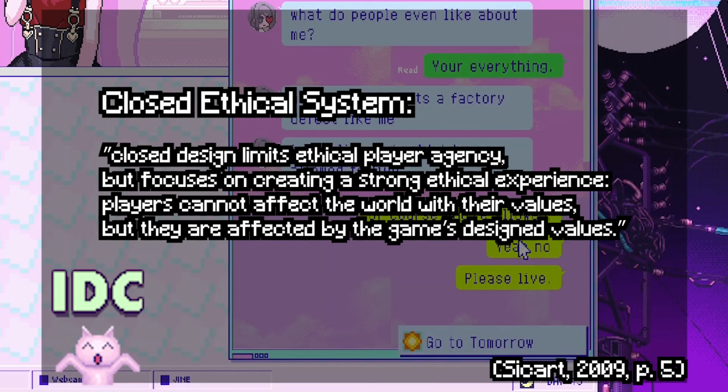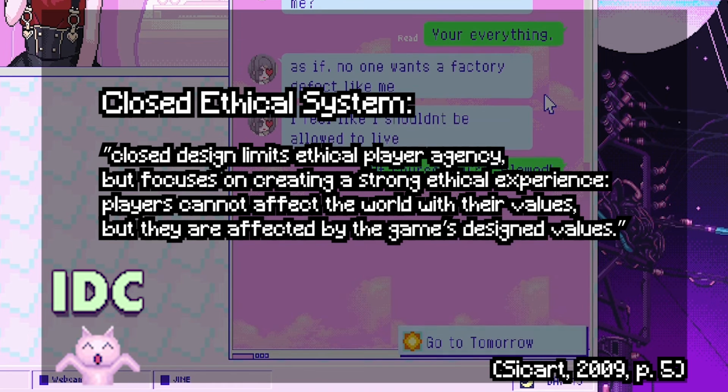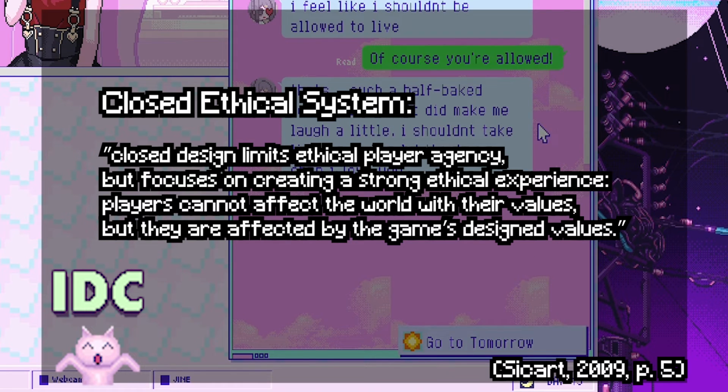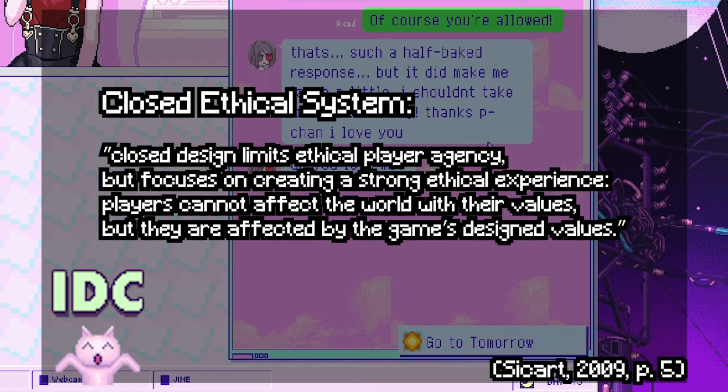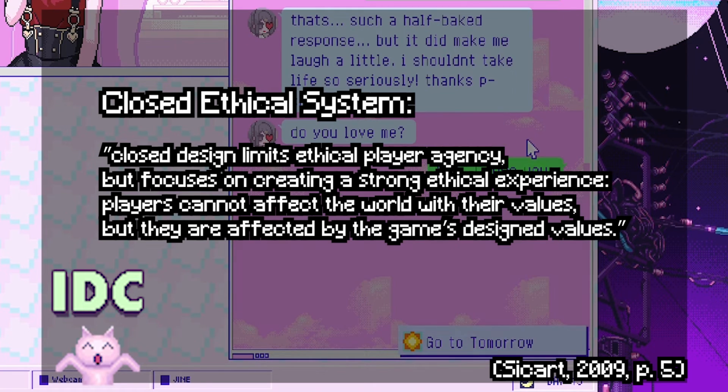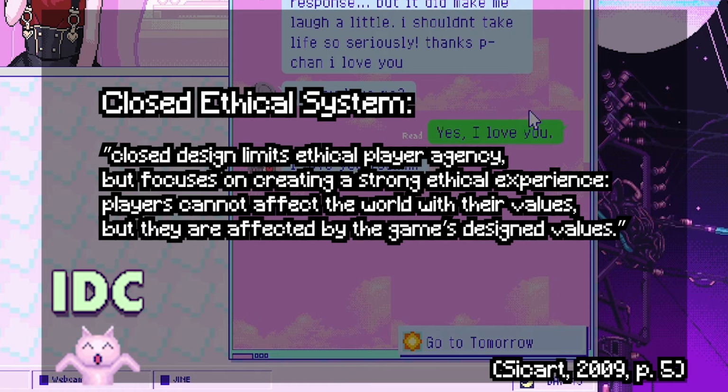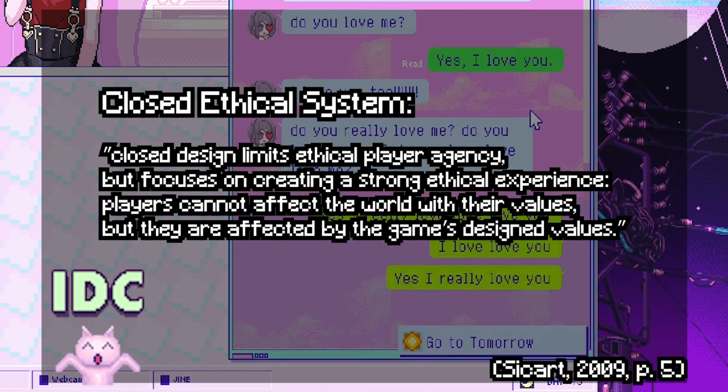We can understand this lack of options as a closed ethical system. As explained by Sakai, closed design limits ethical player agency, but focuses on creating strong ethical experience. Players cannot affect the world with their values, but they are affected by the game's design values.